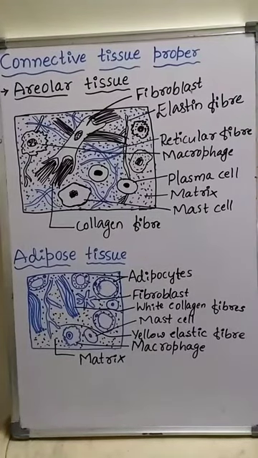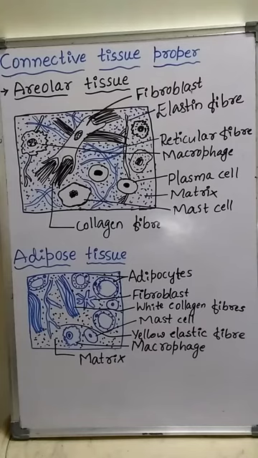Hello students. In the last class we discussed skeletal tissues such as bone and cartilage, and connective tissue propers such as tendons and ligaments. Tendon is the connective tissue proper which helps in the attachment of bone with the muscle, or binds the muscles with the bone. Whereas the ligament is another connective tissue proper which binds bone to bone. That means it binds one bone with another bone.